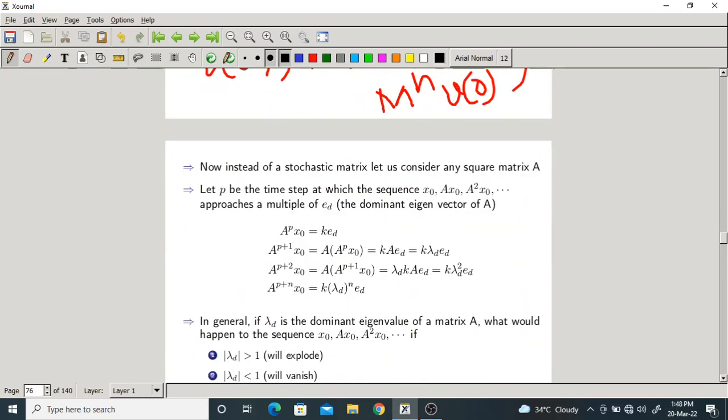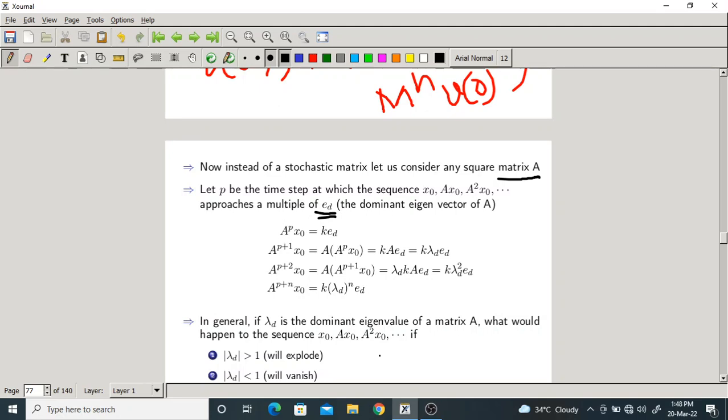Instead of a stochastic matrix, let us consider any square matrix A. Let P be the time step at which the sequence approaches the multiple of ED. So after time P, it approaches the multiple of ED.